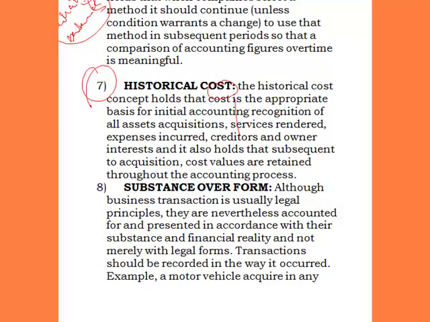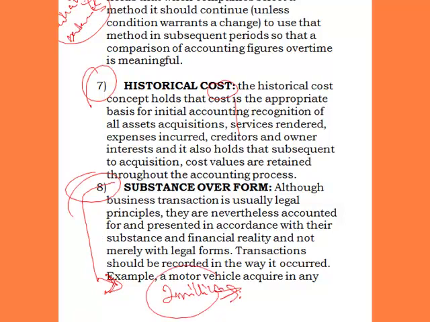The next one is substance over form. When you say substance over form, it simply means that the reality of a transaction should prevail over the legality of that transaction. Let me give you a clue into what this means. Assuming you are in a business and you have a debtor who needs to pay you 2 million naira, and he decides to pay you 1.8 million.